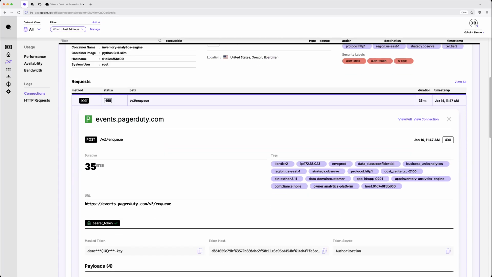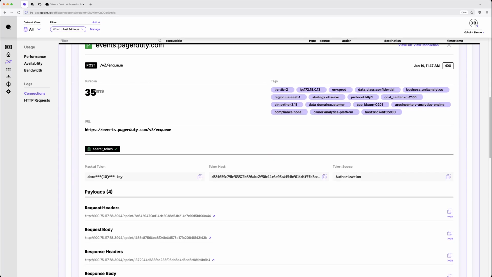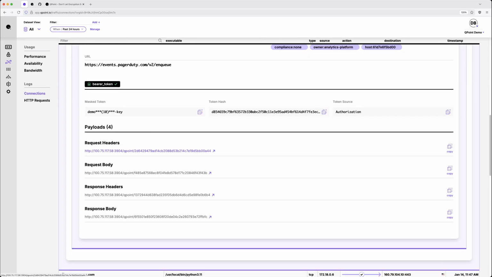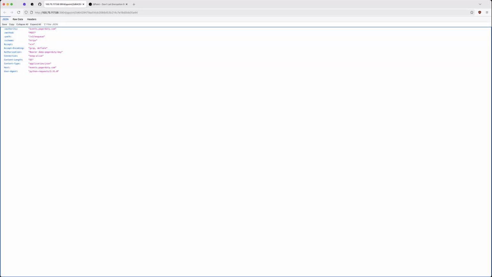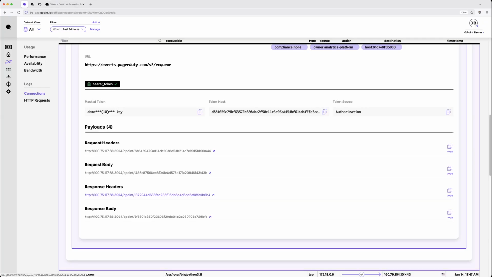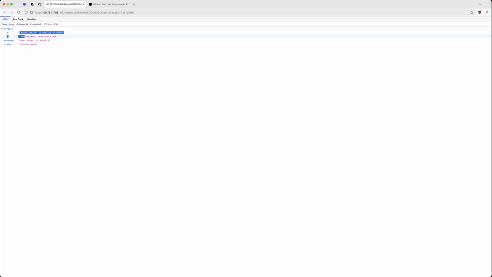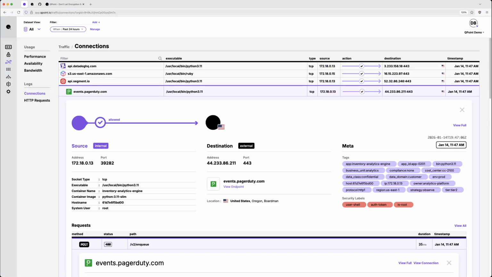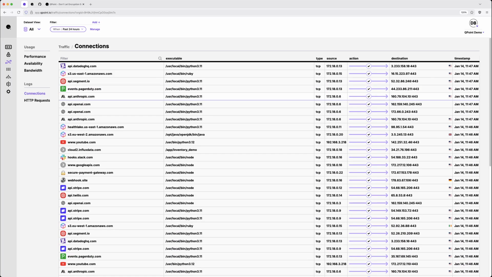In this case, for pagerduty.com, we saw what looks like a 400, and we can inspect the actual request headers here, going to an S3 object store within my environment locally, never touching the QPoint cloud, and we can also see the response body. Obviously, we're missing some things that our friends at PagerDuty need. That allows us great insight, and we can do a number of things with this sort of X-ray vision.